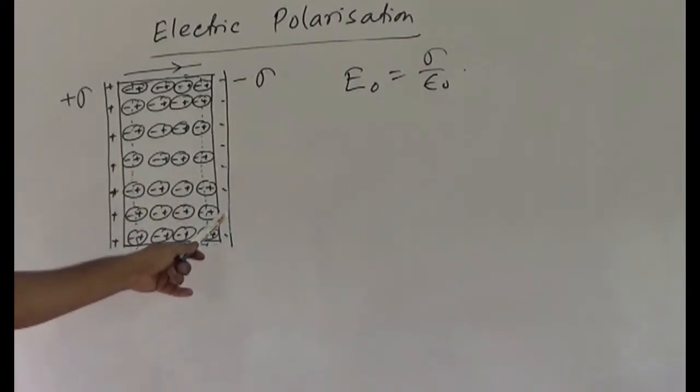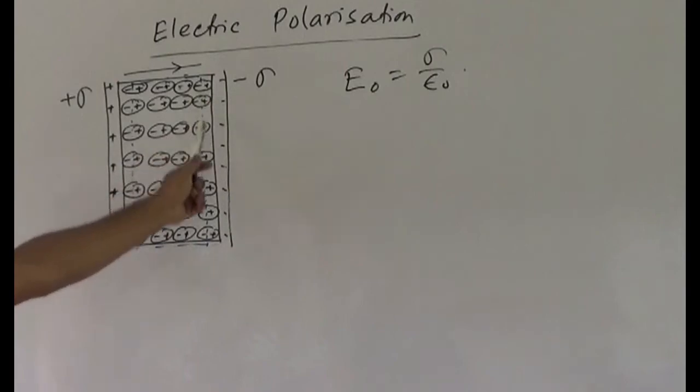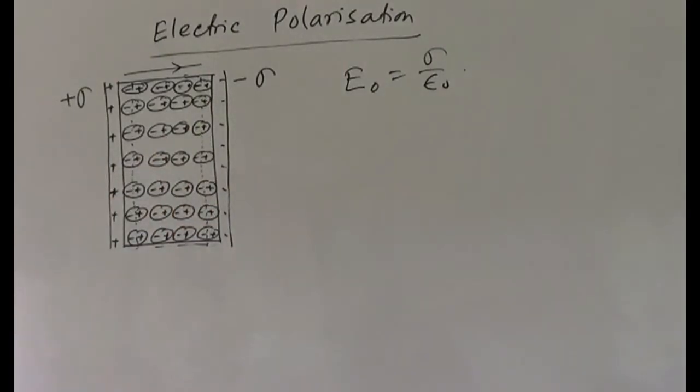These plus and minus charges are bound charges, not free to move. This process is called the polarization of the dielectric. Induced charges set up an electric field known as the induced electric field.